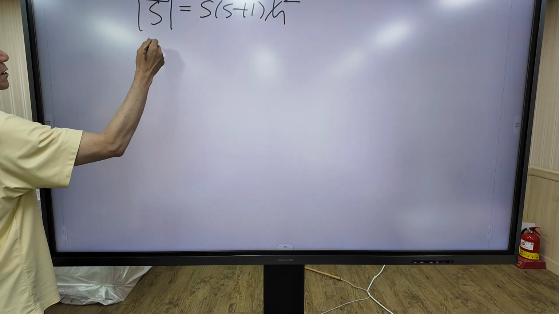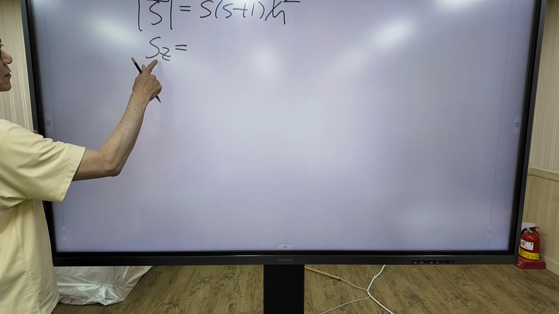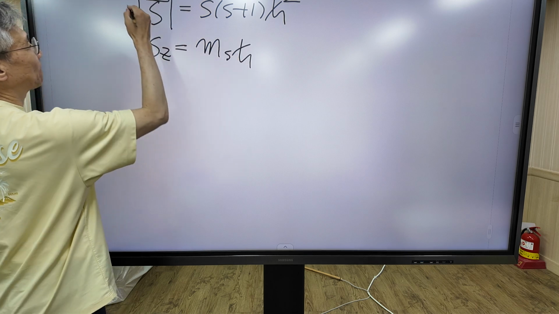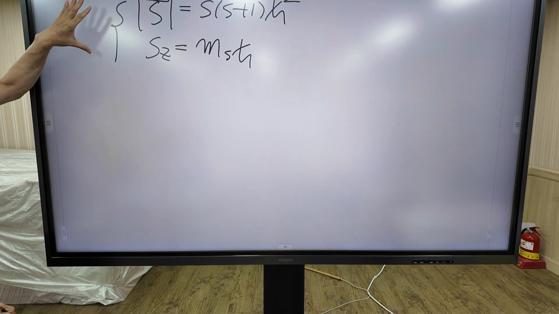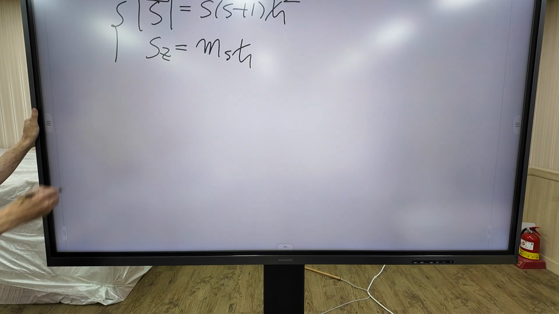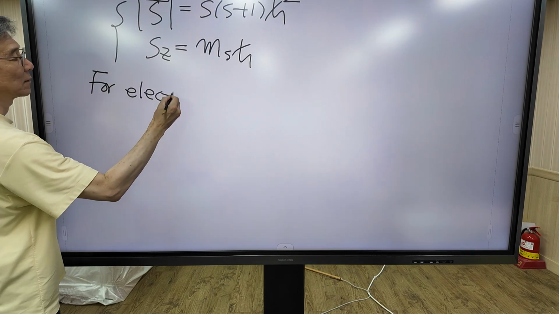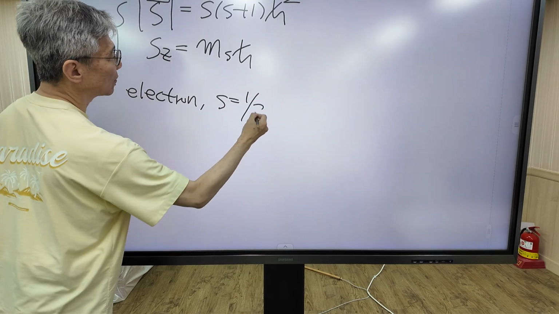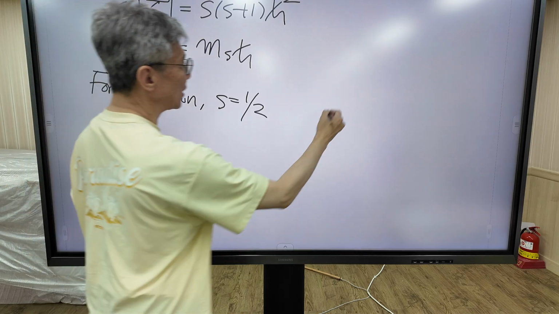And the spin has a z component restricted to satisfy this formula. For the electron, the spin quantum number is 1/2.